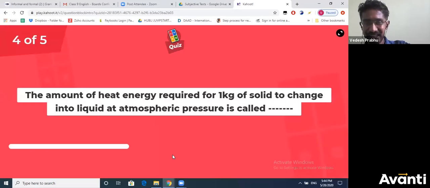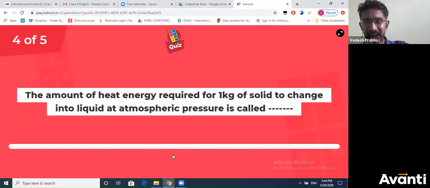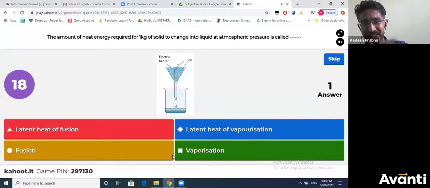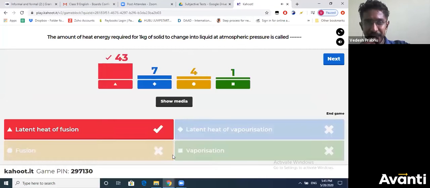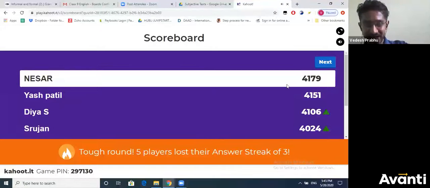The amount of heat energy required for 1 kg of solid to change into liquid at atmospheric pressure is called dash. Okay, we did this definition today only. The last 5 seconds. And time up. Okay, this is the definition for latent heat of fusion. So Nasser is still leading. Okay, good. So now last question.